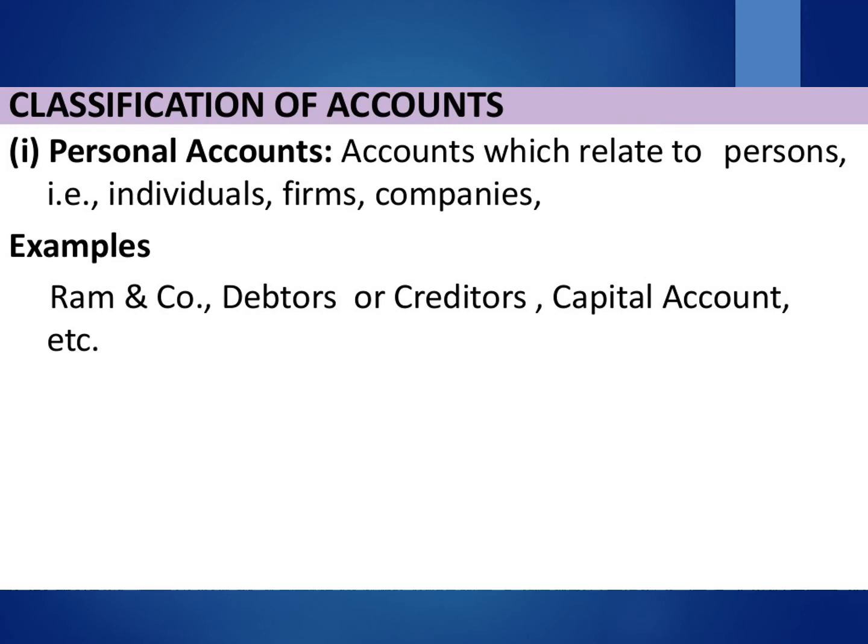When natural or artificial person takes benefit of business, he becomes debtor of the business and business becomes creditor for that person. When natural or artificial person gives benefit to business, he becomes creditor of the business and business becomes debtor for that person.